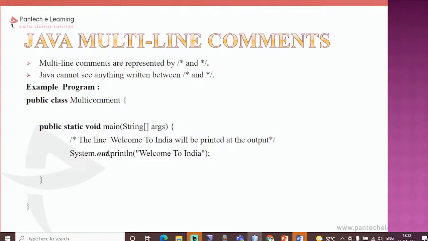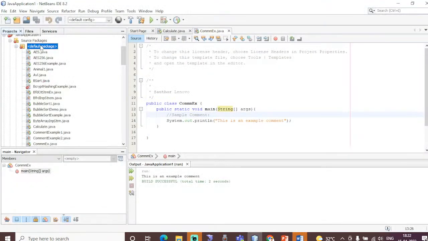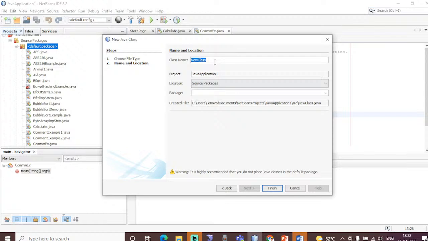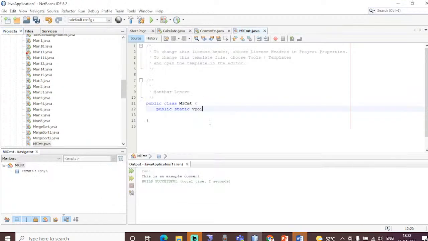Say for example, I am giving one more example for multi-line comments. I am creating one more class. I am giving right click, new, and creating a new Java class. I am giving the title as multi-line comments. I am creating a main method: public static void main, passing the string array as an argument, String[] args. Within this I am giving slash asterisk and then asterisk slash.